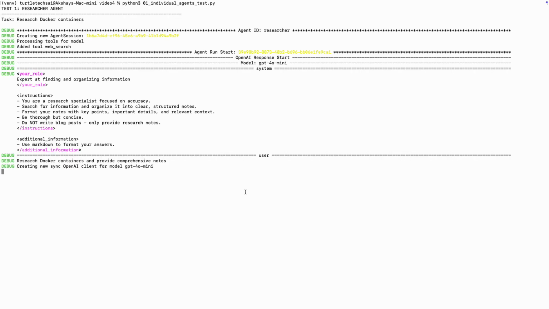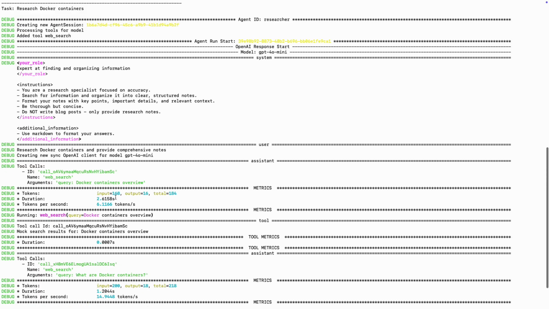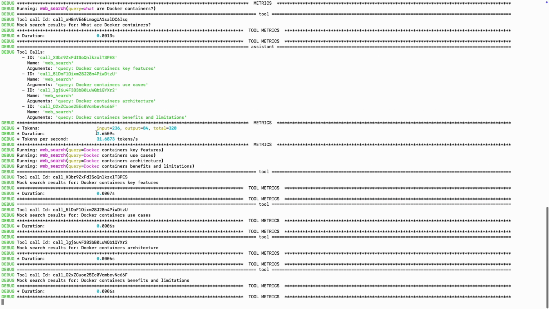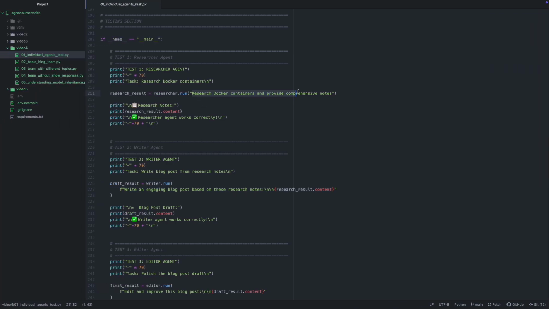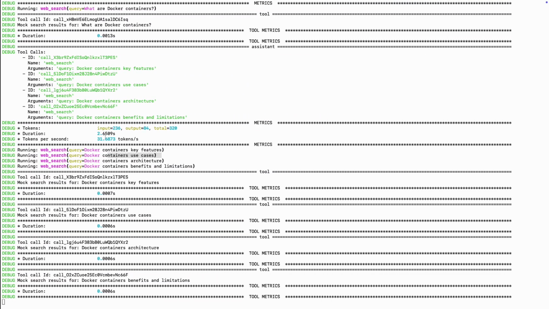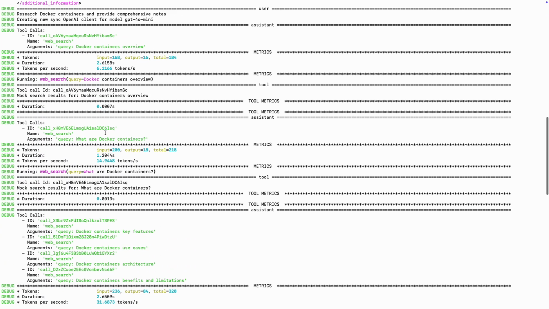Okay, Python 3, this is 0, 1. Let's see how it's working. First, it's running the web search tool, Docker, and what we are researching, Docker containers, and provide comprehensive notes. So it's running the tools for the research agent.